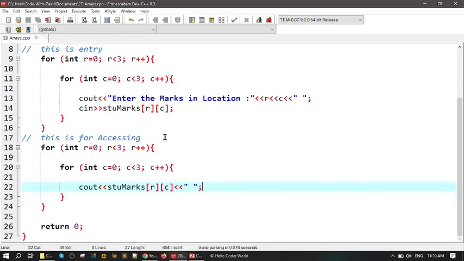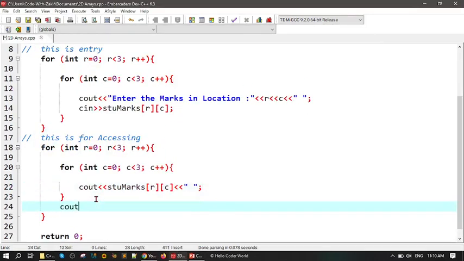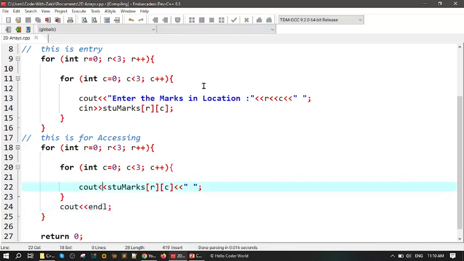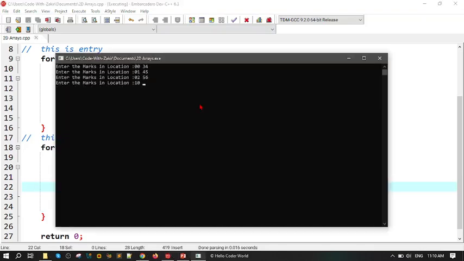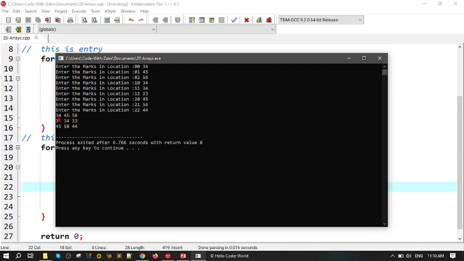I want to just come here, cout and endl. Right, now just take a look and see the result. For example, we have this data. See, wow, nice. But I want one thing more.